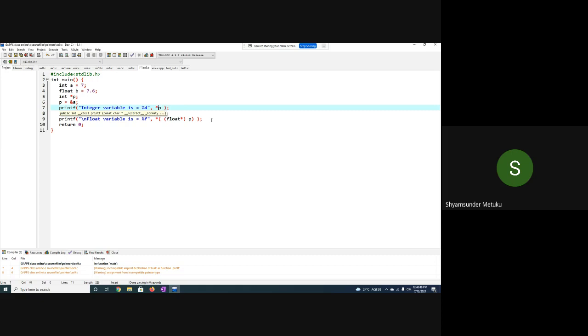So this is how you should verify actually. Because of the typecasting, it is not giving any errors. Now it is okay. It is verified.